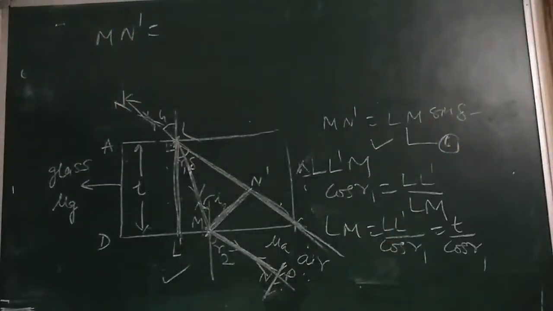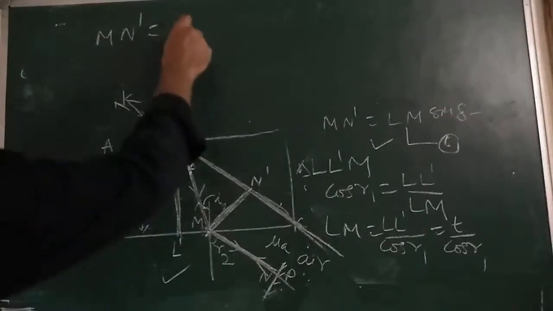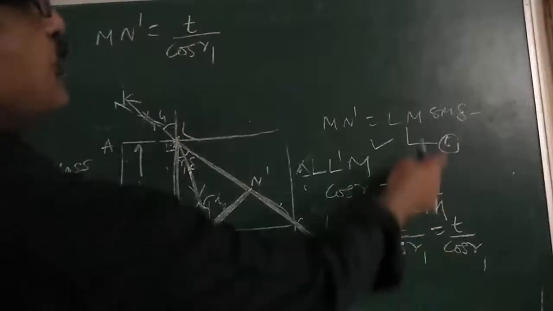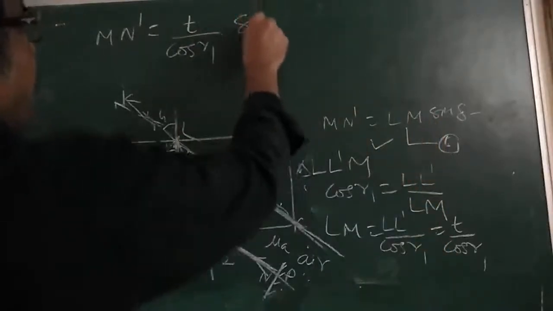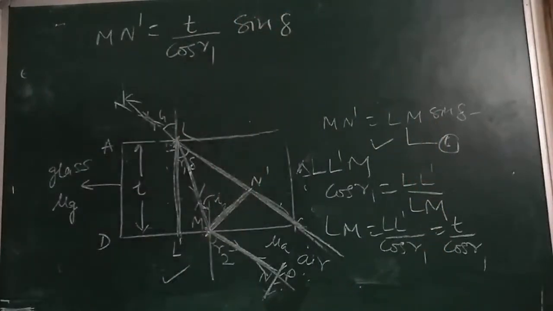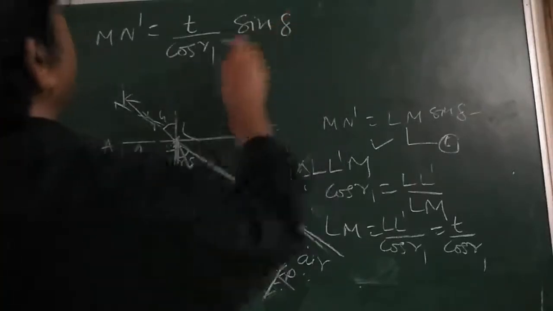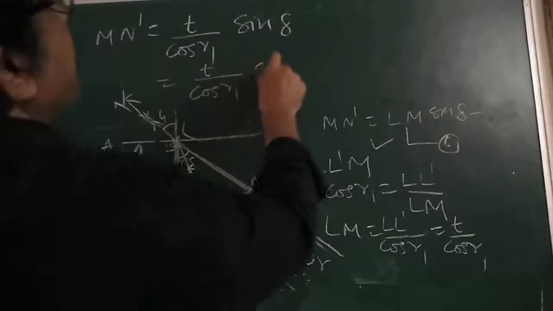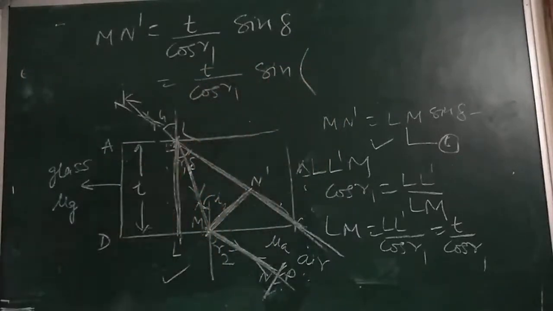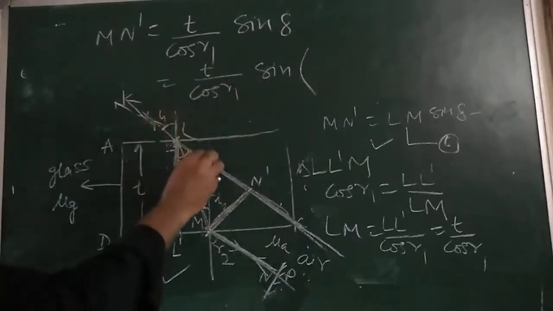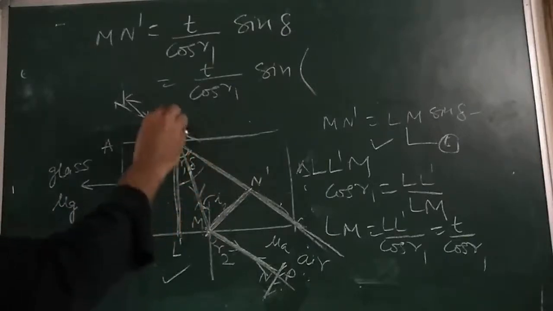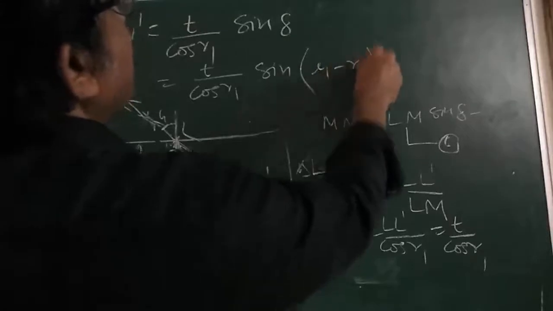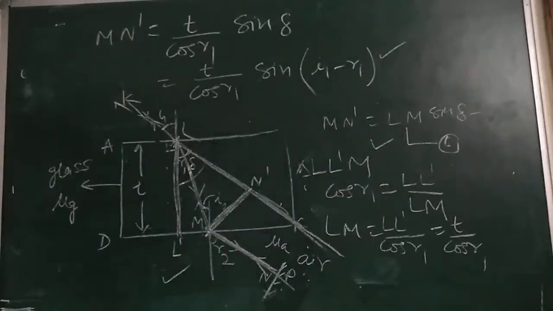Put LM is equal to T upon cos R1 into sine delta. Delta is I1 minus R1. So MS is equal to T upon cos of R1 sine of I1 minus R1. This is the formula for the lateral displacement.